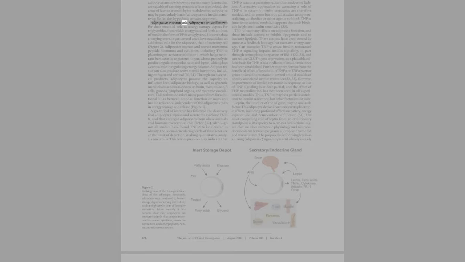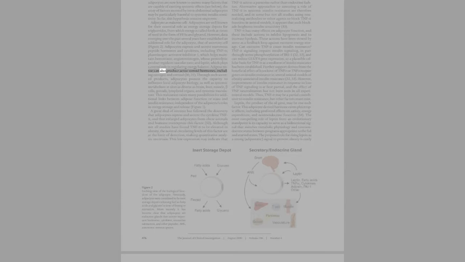Adipocytes as endocrine cells. Adipocytes are well known for their essential role as energy storage depots for triglycerides, from which energy is called forth at times of need in the form of FFAs and glycerol. However, data emerging over the past several years have established an additional role for the adipocyte, that of secretory cell, Figure 2. Adipocytes express and secrete numerous peptide hormones and cytokines, including TNF-alpha, plasminogen activator inhibitor 1, which helps maintain hemostasis, angiotensinogen, whose proteolytic product regulates vascular tone, and leptin, which plays a central role in regulating energy balance.